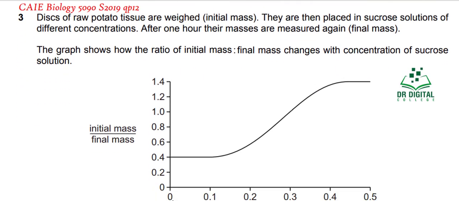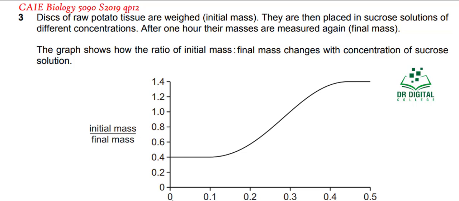In question 3, discs of raw potato tissue are weighed, initial mass. They are then placed in sucrose solutions of different concentrations. After 1 hour, their masses are measured again, the final mass. The graph shows how the ratio of initial mass to final mass changes with concentration of the sucrose.